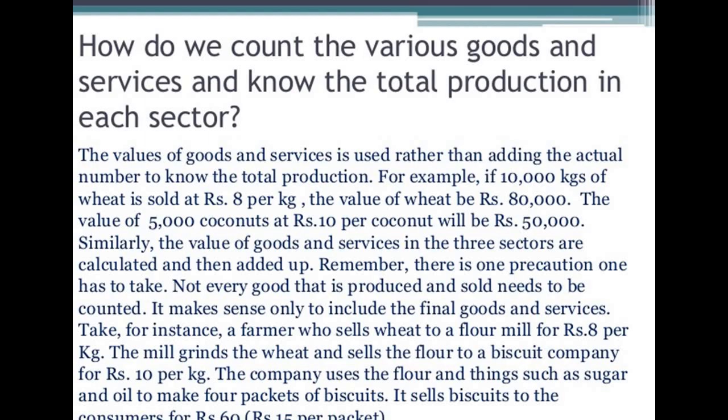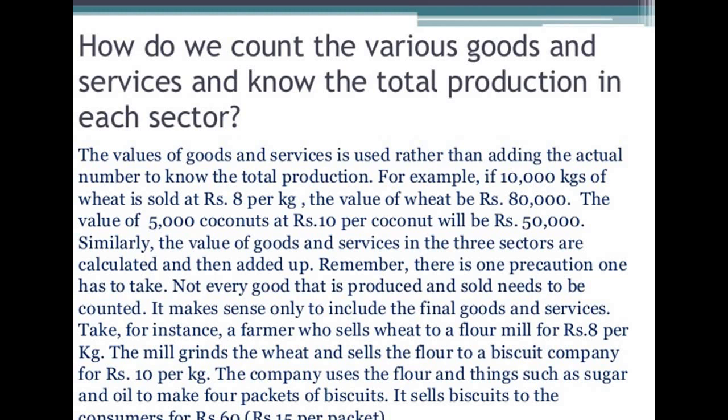And the company who is making these products sells it to the consumers at ₹60, 15 per packet. The final value of each product is the only thing we calculate, to get the total production of each sector, so it can help in the GDP. This is how it is being calculated.